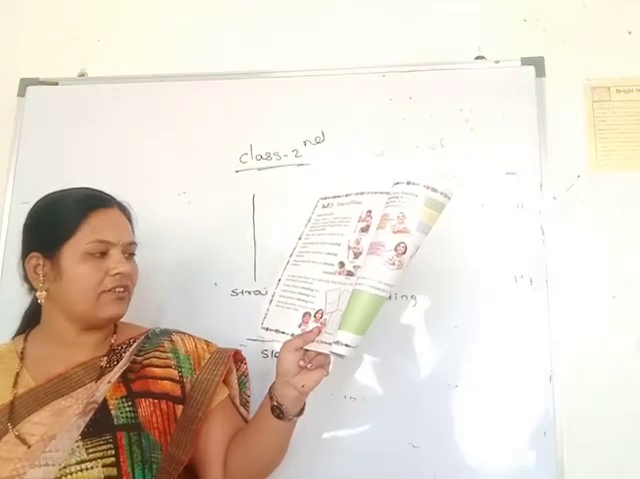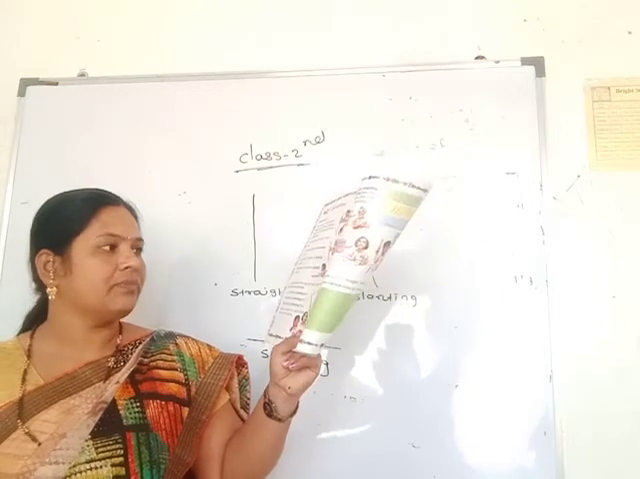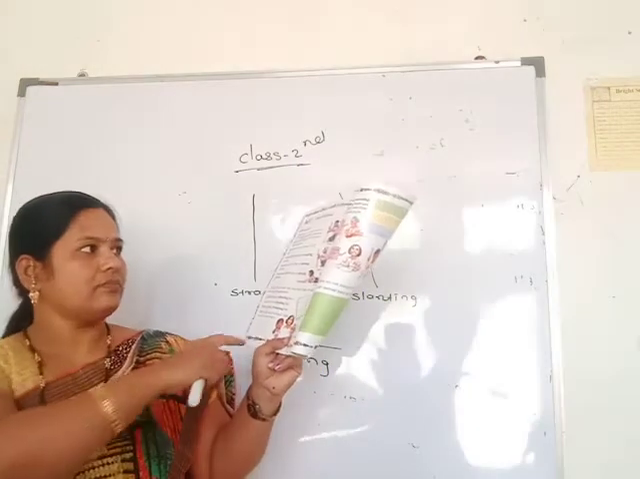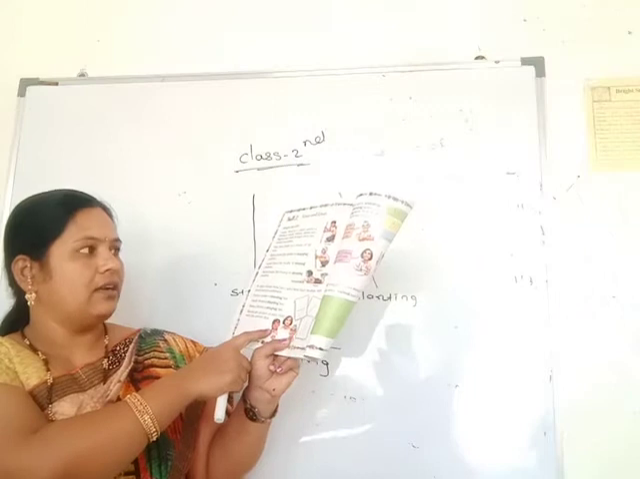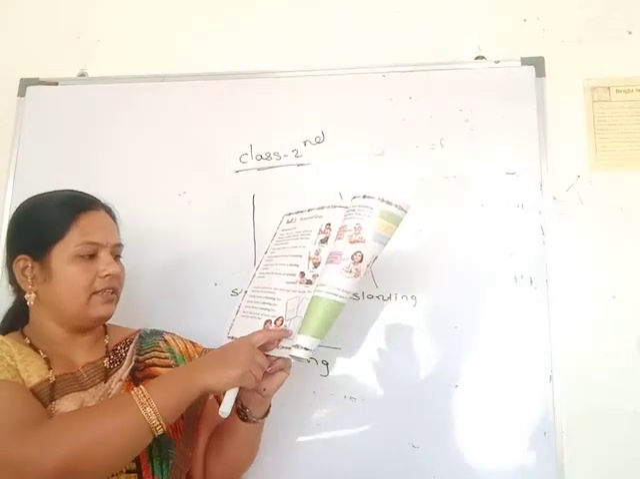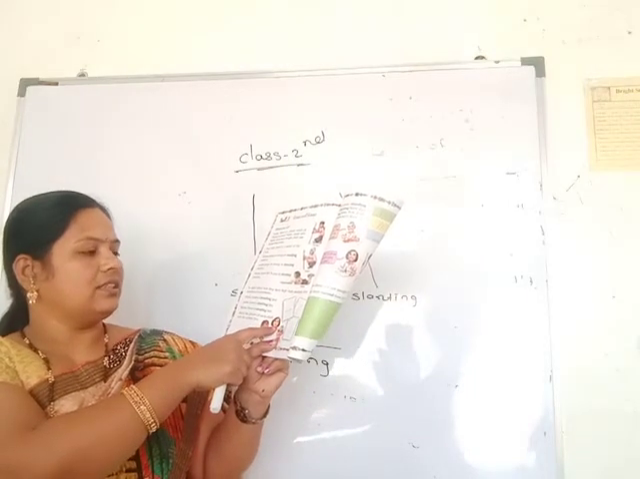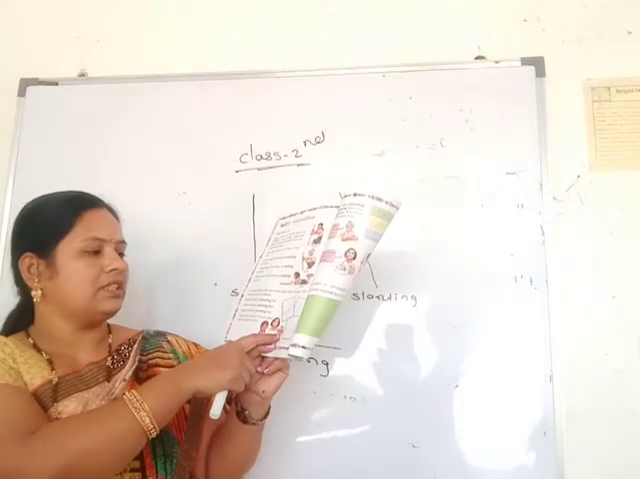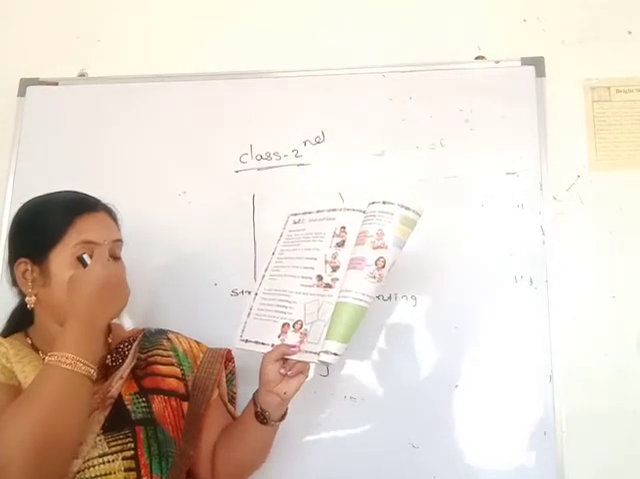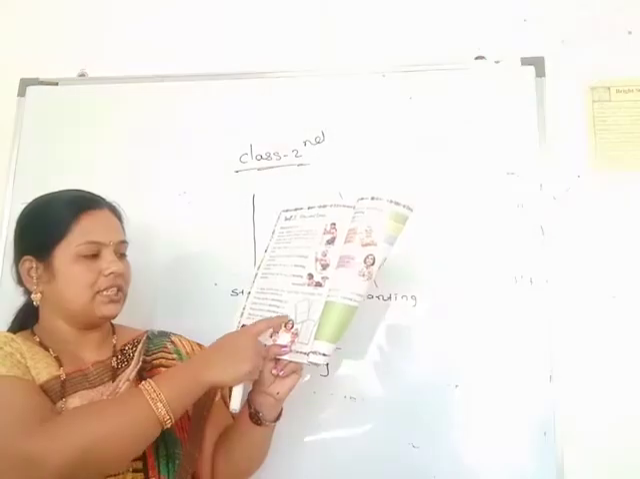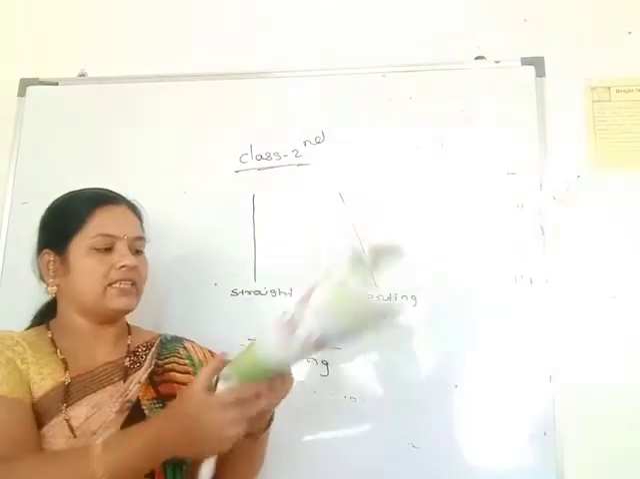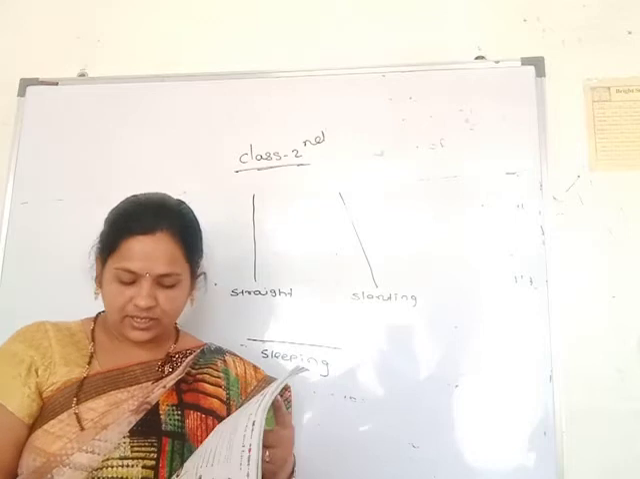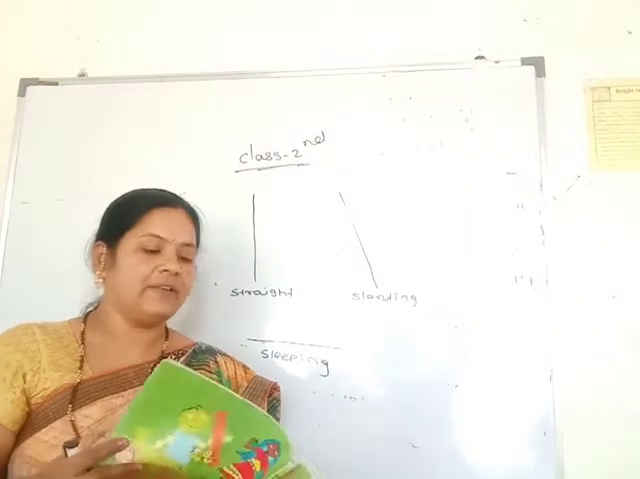Match the picture of each child with the correct line. You see this. First one is Fatima, straight line. Then the second one is Jasbir, slanting line, and Raima, the sleeping line. Then you match the correct one. Then next one, see this page number 85.